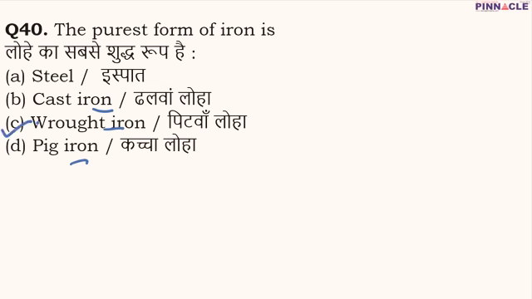It is a very tough, malleable form of iron, and it is nearly pure. And how is it obtained? It is obtained by puddling pig iron when it is molten. So remember, the purest form of iron is wrought iron.